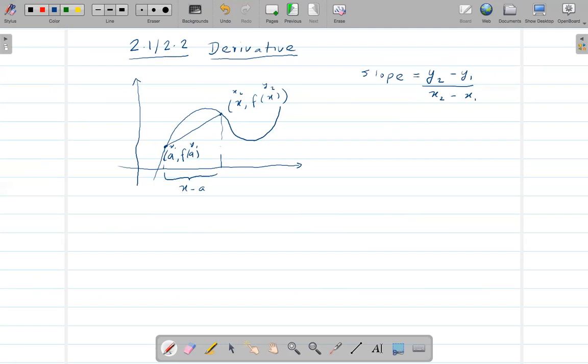And I also mentioned in one of the videos that a line that goes through 2 points on the graph, this kind of line we call a secant line, right? A secant line.